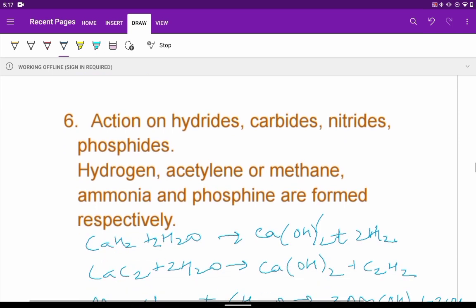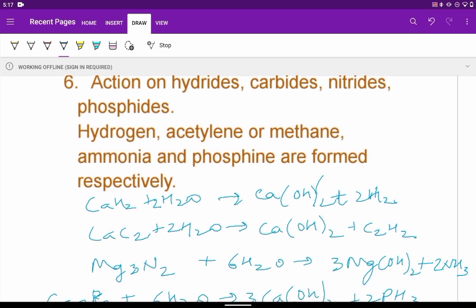If hydrides or carbides or nitrides or phosphides, molecules of such compounds, if they react with water, we will get different types of evolutions. For example, if it is a hydride like calcium hydride and water, we will get hydrogen gas, whereas calcium carbide CaC2 will produce acetylene C2H2. In both the cases Ca(OH)2 is produced.